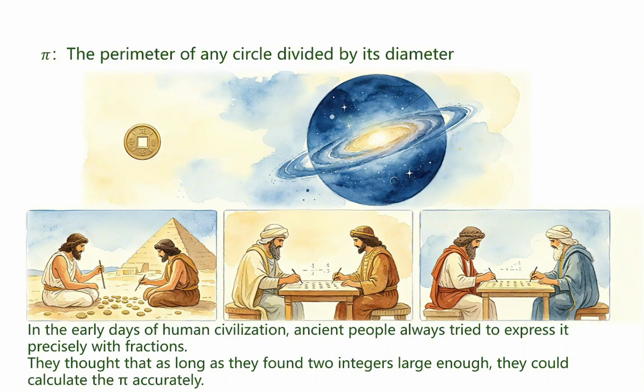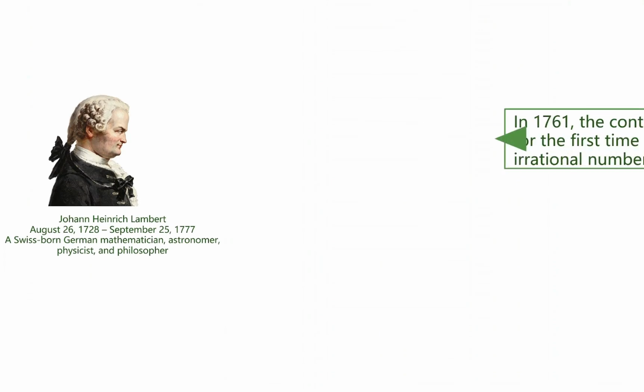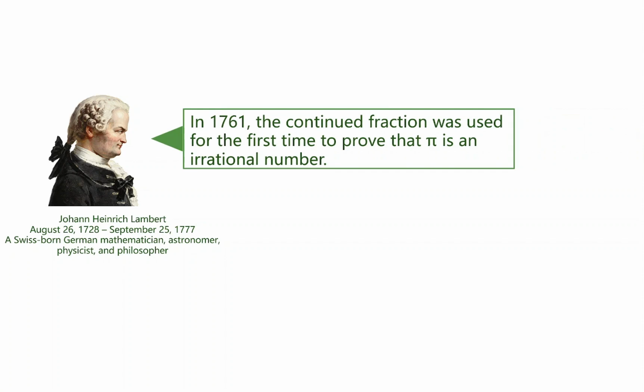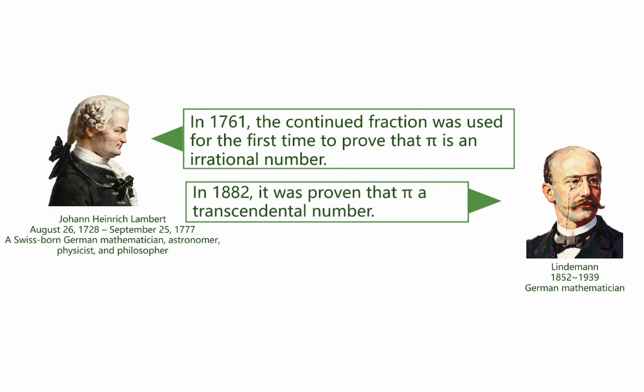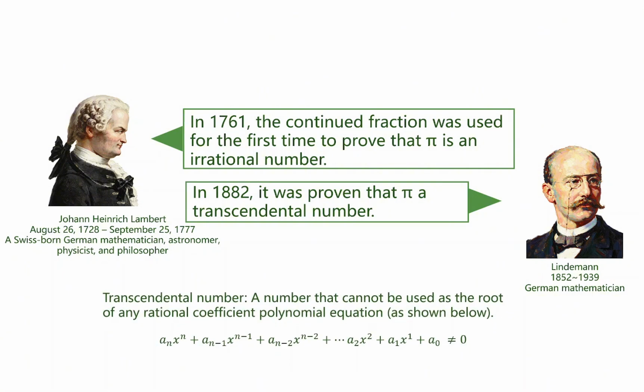Finally, in 1761, mathematician Johann Lambert proved that pi is an irrational number using continued fractions. Later, Ferdinand von Lindemann took this a step further. He used proof by contradiction to show that pi is also a transcendental number. This means it cannot be the root of any polynomial equation that uses rational numbers.